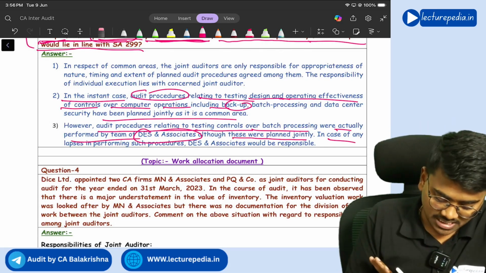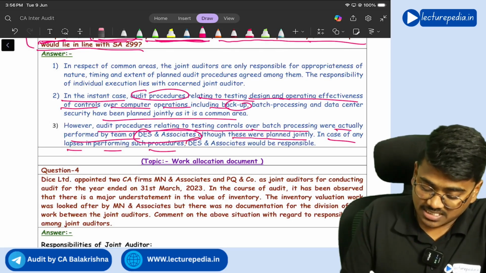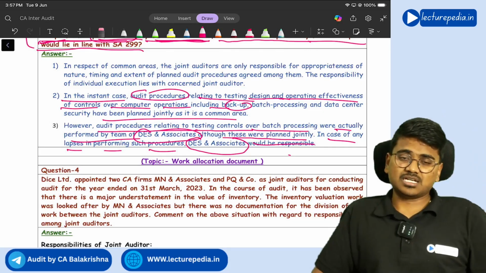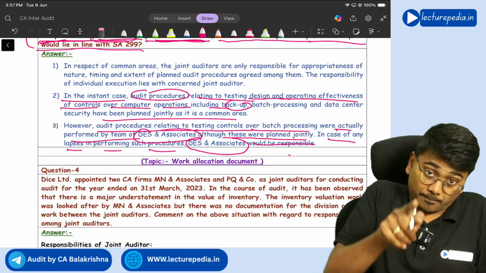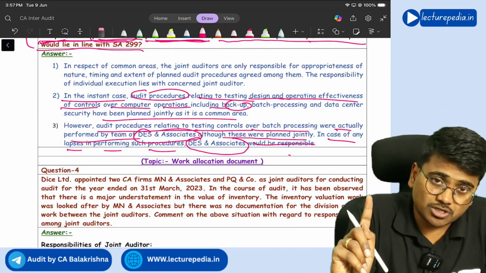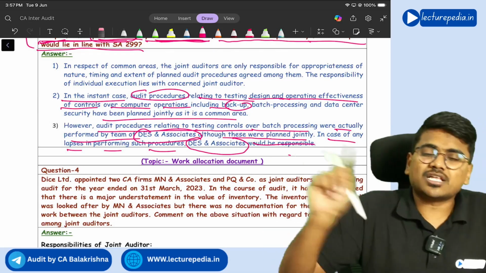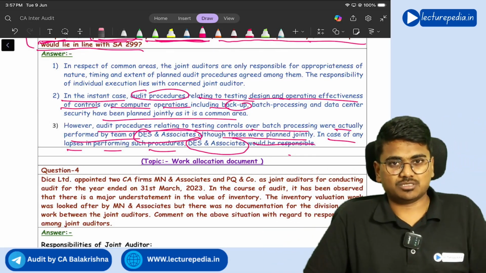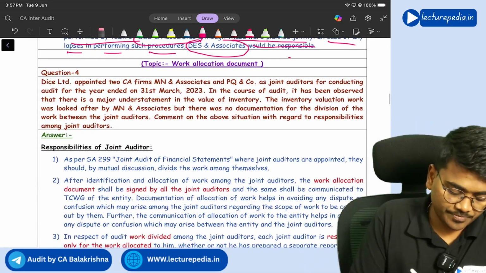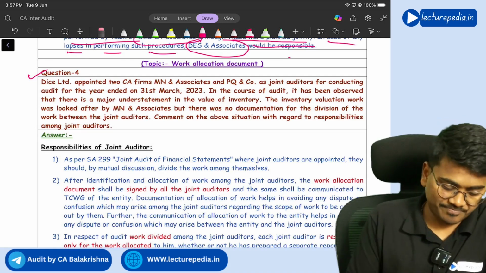In case of any lapses in performing such procedures, DES and Associates alone would be responsible. Got it? But if there are any misstatements in that area and those misstatements are unidentified, then all the joint auditors will be responsible. Got it? Yes. Next, question number 4.